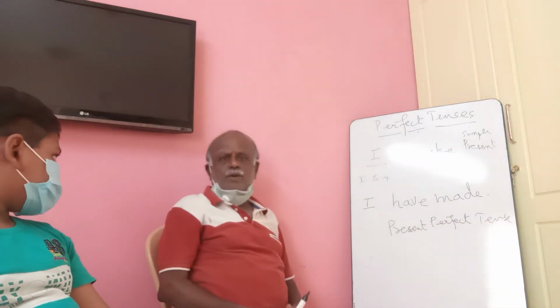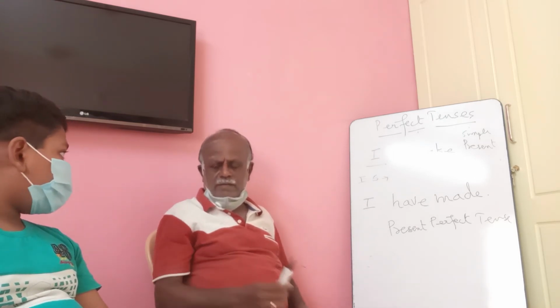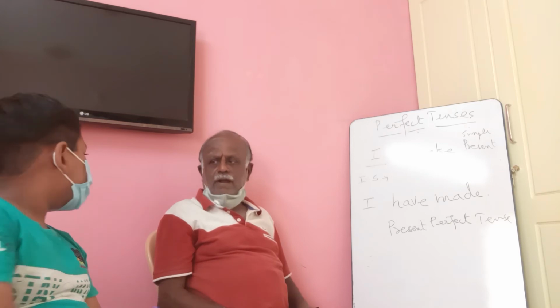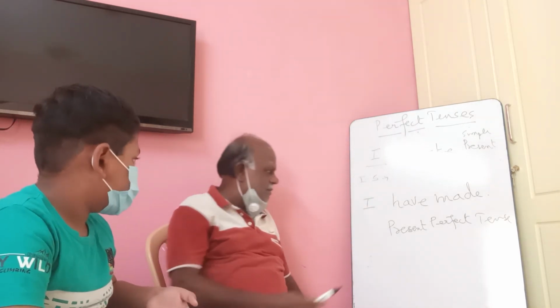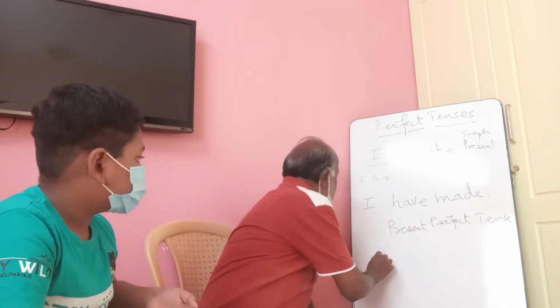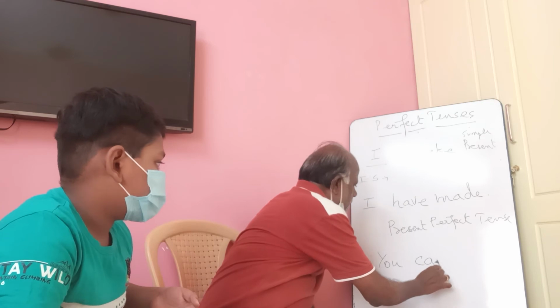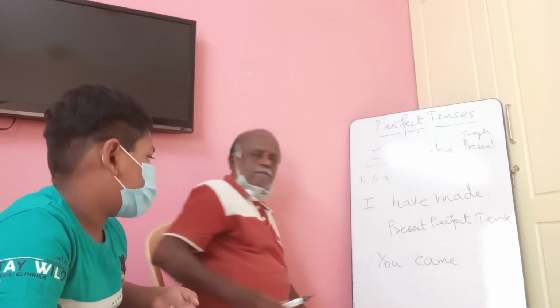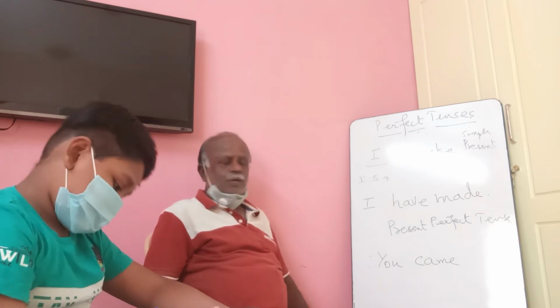Okay, you got it? Can you do it for another exercise? Suppose I give you another exercise, will you do it? Right, then: you came. Change this to present perfect.